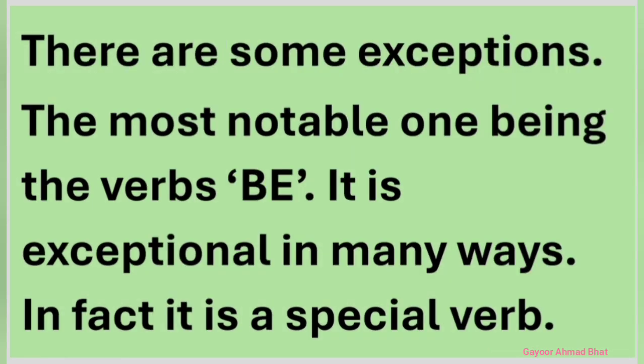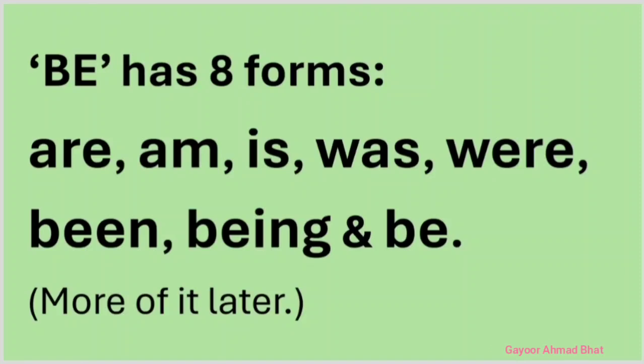There is only one exception, and that is be. This verb is exceptional in many ways, which we will discuss in some other lesson. At the moment, let me tell you that the verb be has 8 forms. These are: am, is, was, were, been, being, and be.